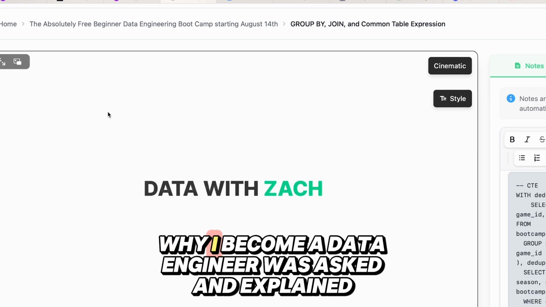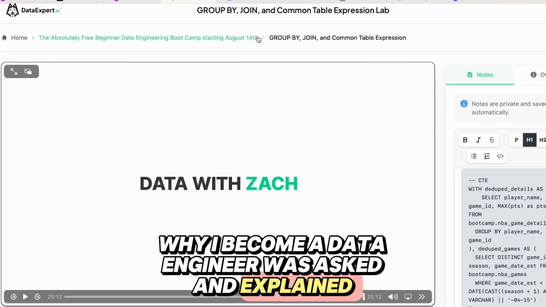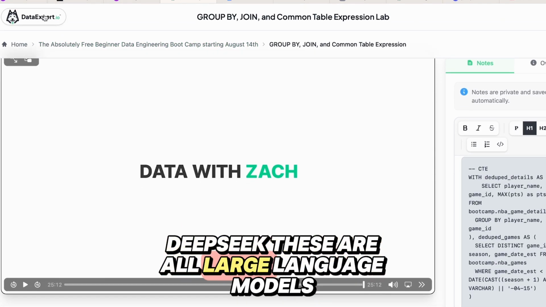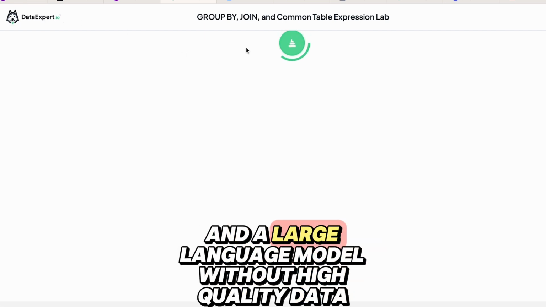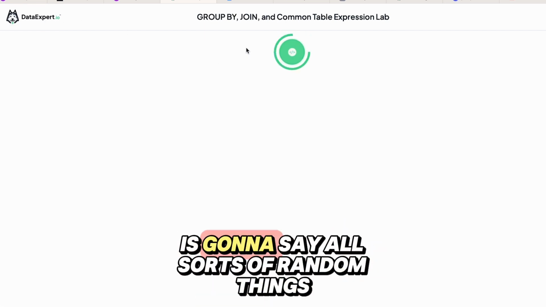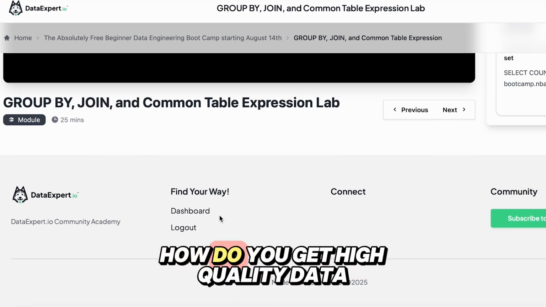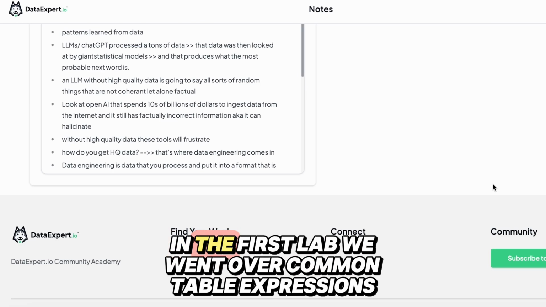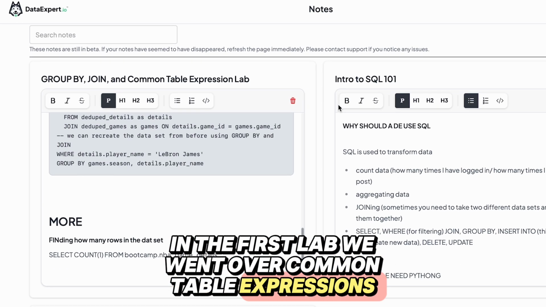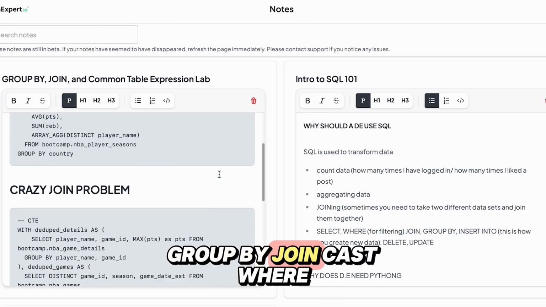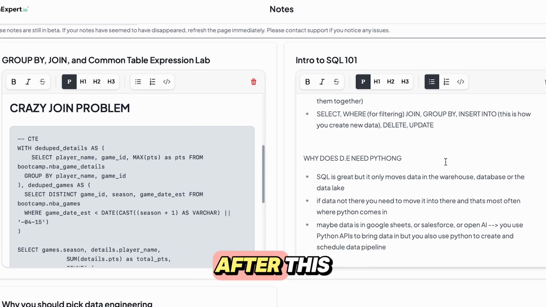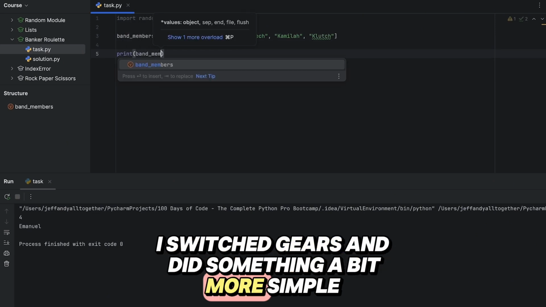For instance, why become a data engineer was asked and explained. ChatGPT, Gemini, Llama, DeepSeek, these are all large language models. And a large language model without high quality data is going to say all sorts of random things. How do you get high quality data? That's where data engineering comes in. Aside from that, in the first lab, we went over common table expressions, group by, join, cast, where, date, and the array aggregate function. After this, I switched gears and did something a bit more simple in Python.